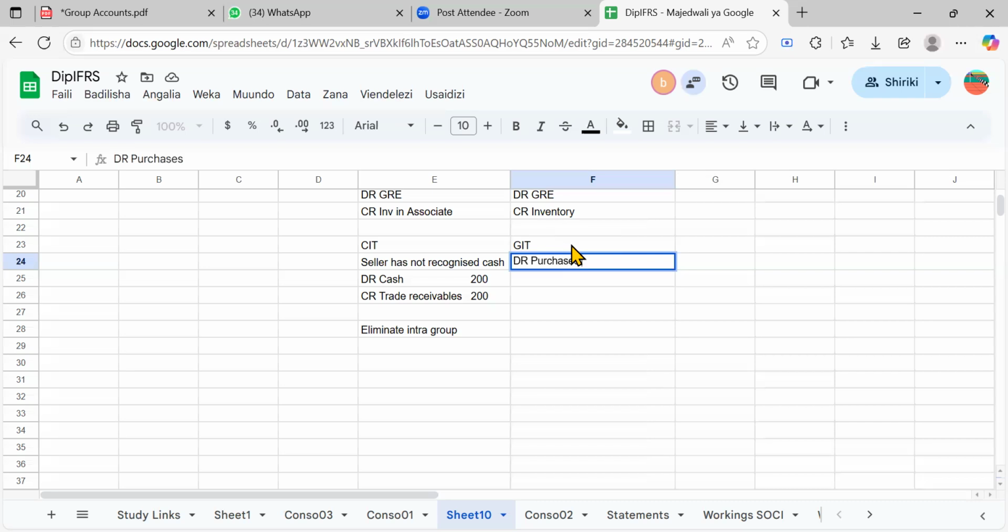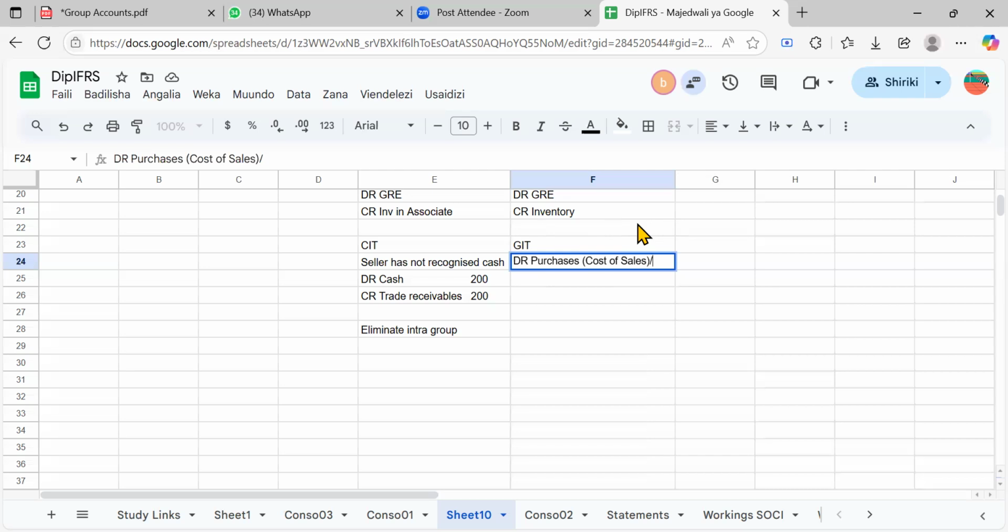Of course, if you're preparing the income statement, this purchase would obviously go to cost of sales. But remember, the period would have ended and the goods have not reached, so we could just say that these are the closing inventory.